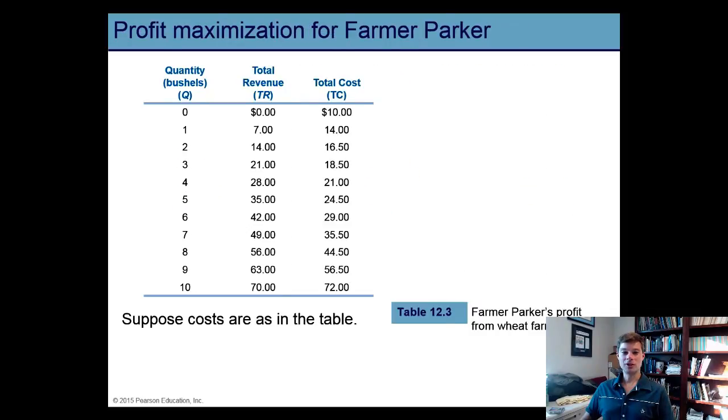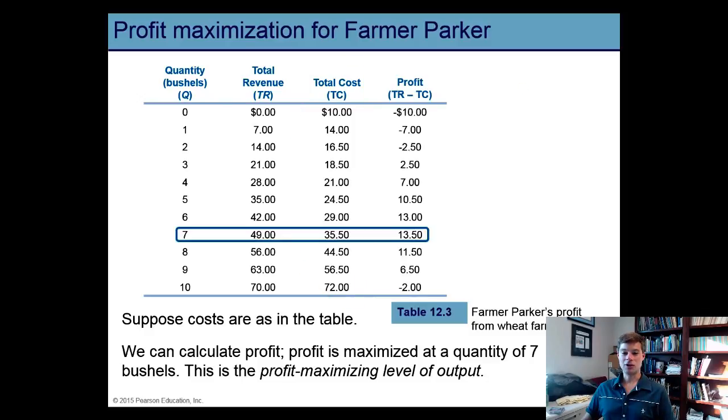This table is going to show us the same total revenue figures we saw in the prior slide, and I'm going to add total cost figures. Profit equals total revenue minus total cost. So if we add profit to this chart, you can see that profit is as large as possible in this example when the farmer is producing 7 bushels of output.